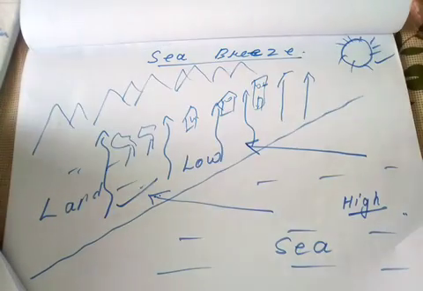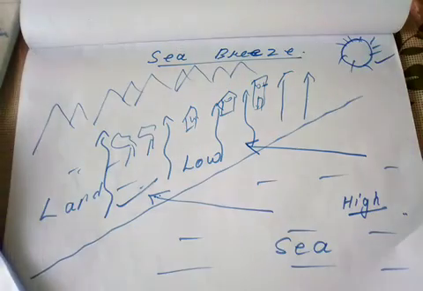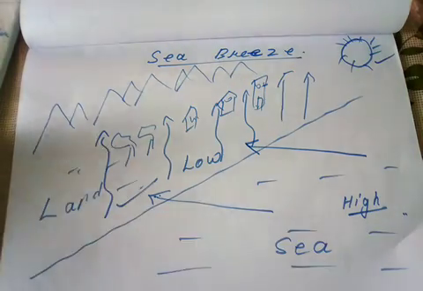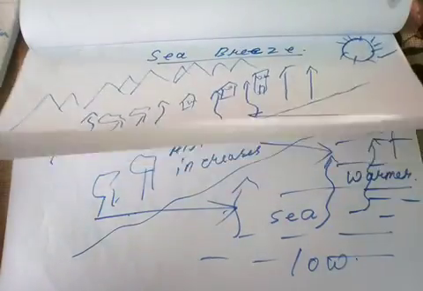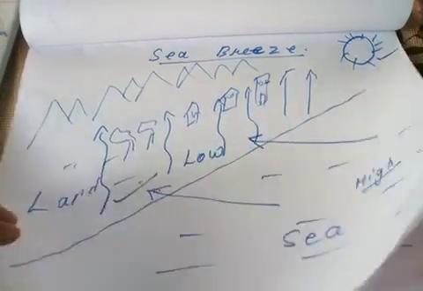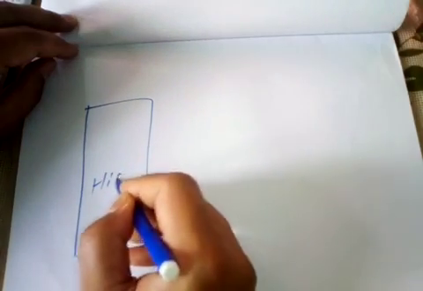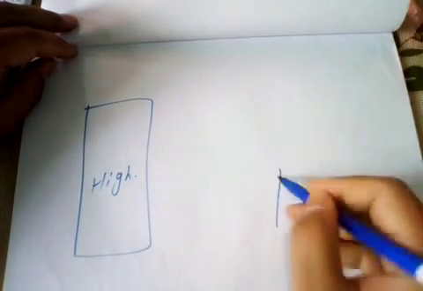As regards this, we know that the velocity of the wind differs according to the high pressure area and low pressure area. Suppose this is a high pressure area, and this is the low pressure area.